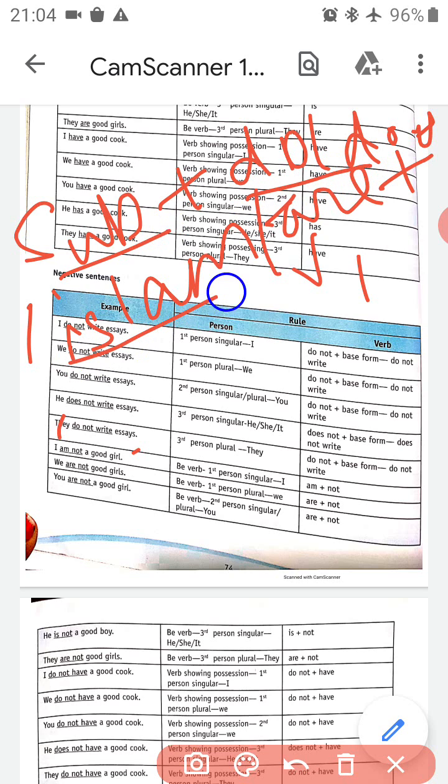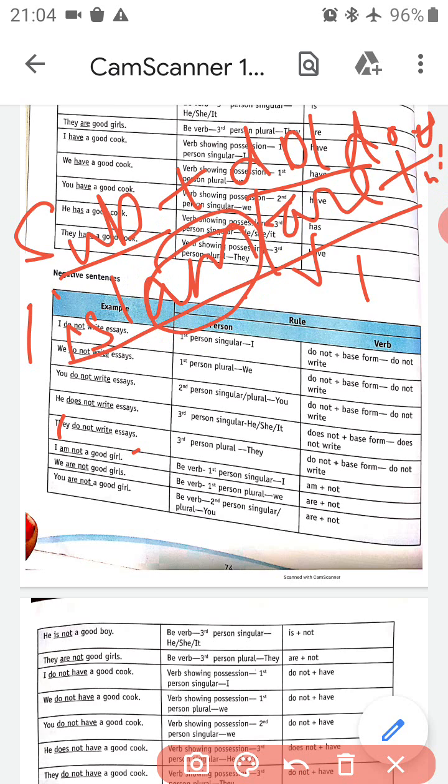From do, does, is, am, we have chosen am. Okay, then comes our not. As we are making a negative sentence: not a good girl. So, I am not a good girl. So am is our verb over here.